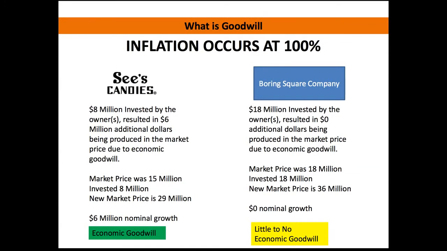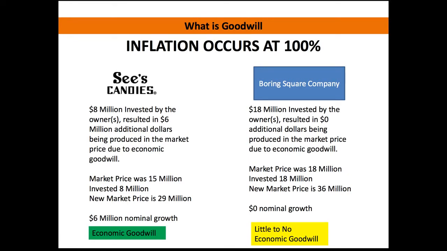So what does that all mean? How is the one better than the other? When we look at See's Candy, we invested $8 million, and it resulted in $6 million in additional dollars being produced in the market price due to the economic goodwill. And that's what Buffett's getting at. That additional $6 million was produced in goodwill because it kept up with inflation. That goodwill kept up with the inflation, and it resulted in an additional $6 million in market price.